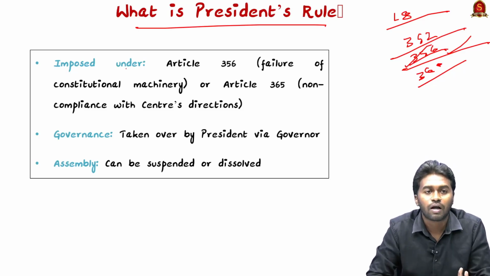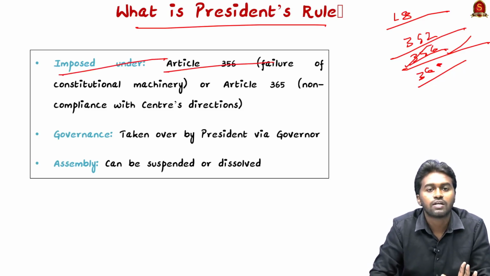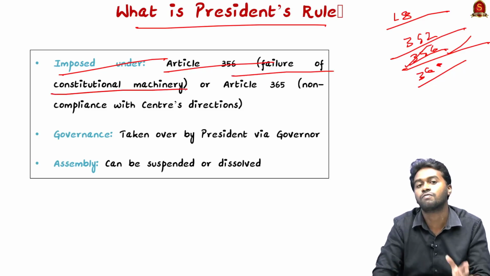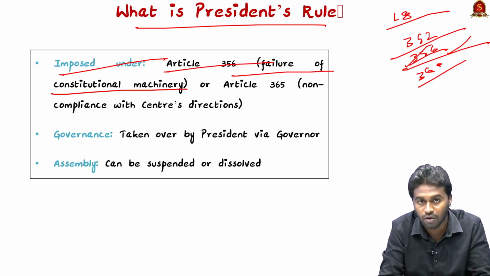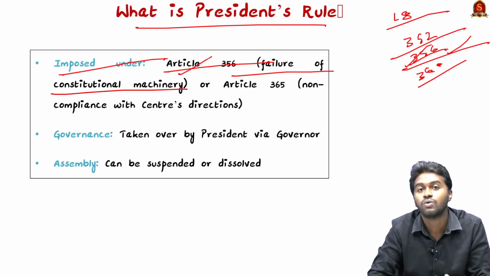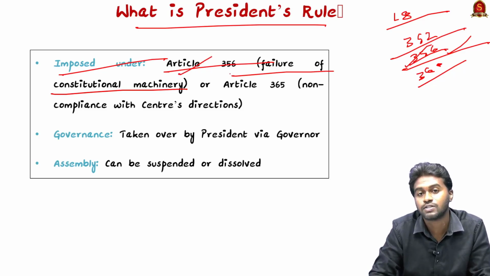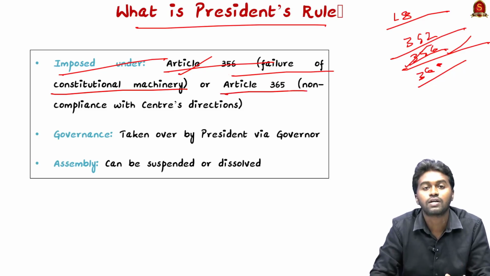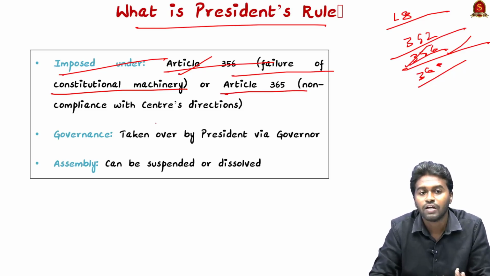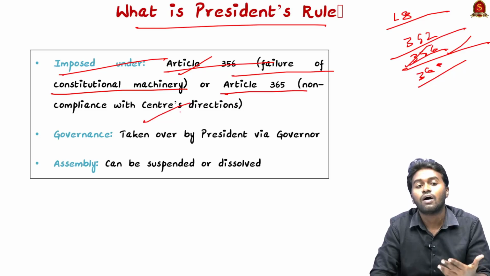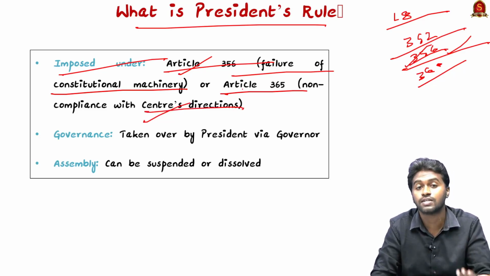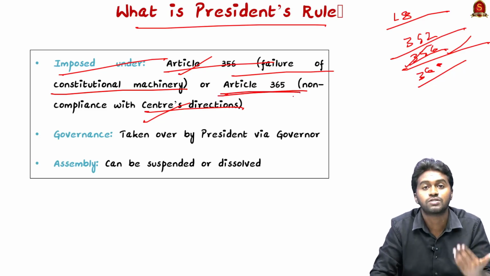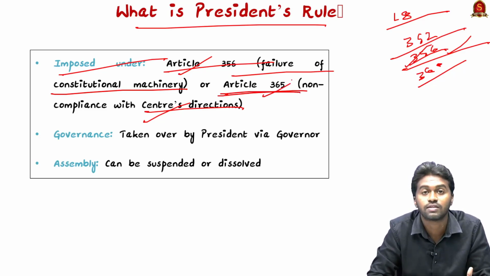It can be imposed under Article 356 of the Indian Constitution in case of failure of the constitutional machinery of a state. That means if the state cannot act according to the provisions of the Constitution, then the President Rule can be implemented under Article 356. And then we have Article 365, if the state does not comply with the center's direction. That means if the state is deliberately going against the center's direction, in this case also the President Rule can be implemented in a state under Article 365.